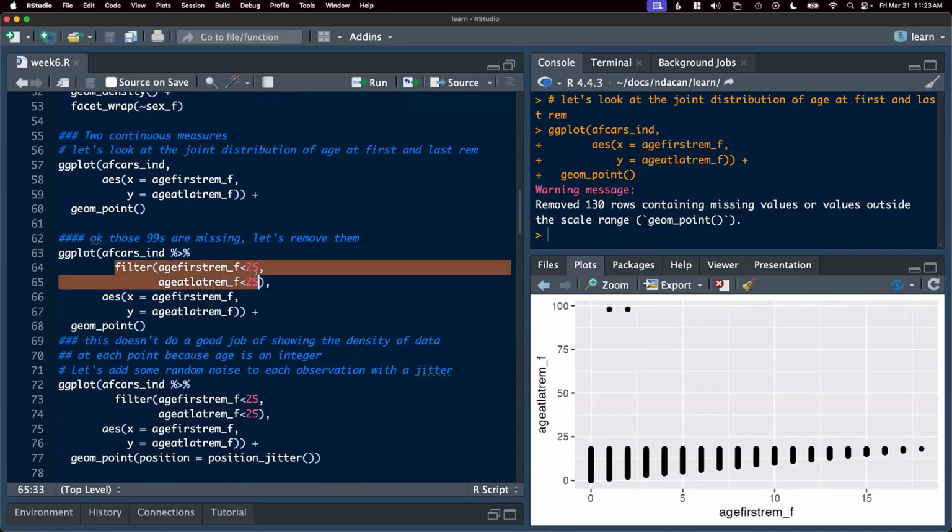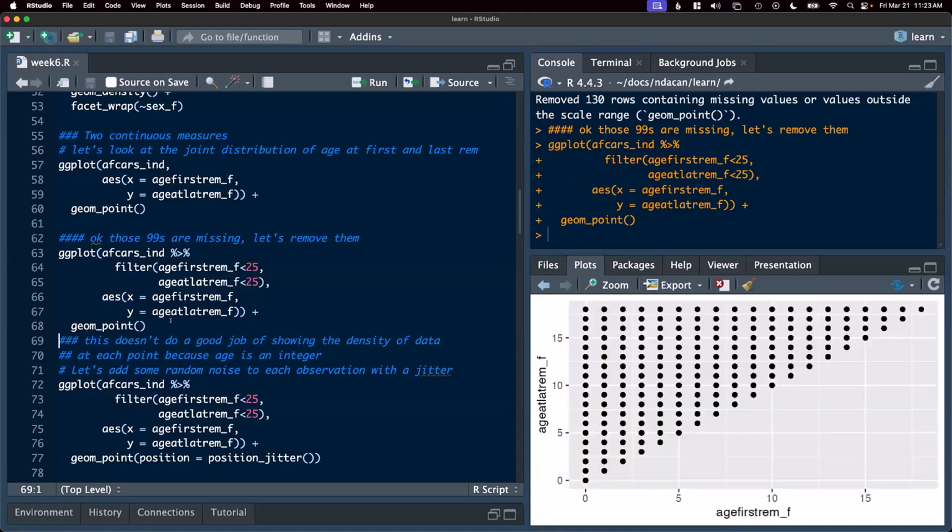Here, I know that no one over the age of 25 should be in the data. They certainly are not entering foster care for the first time at age 25, and their last removal can't be that age either. So I'm just going to remove all observations that are over 25, and I'm going to use filter to tell R to only retain those values where the age at first and last removal are less than 25. And let's take a look at the plot now.